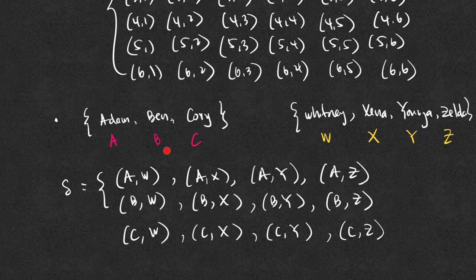Now, what happens if there is no restriction on this committee? We still want to have a 2-person committee, but this time we can have both males or both females in the committee. Do you think there will be more than 12 or less than 12 possible outcomes? And can you list the possible outcomes?